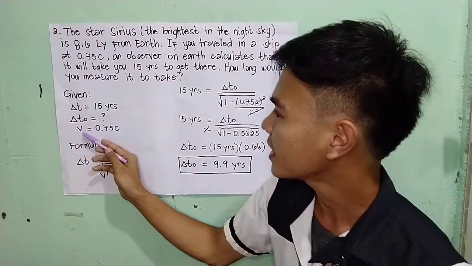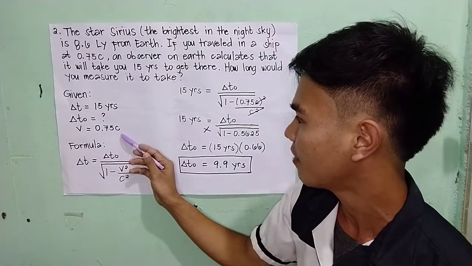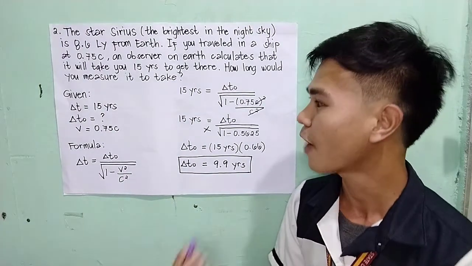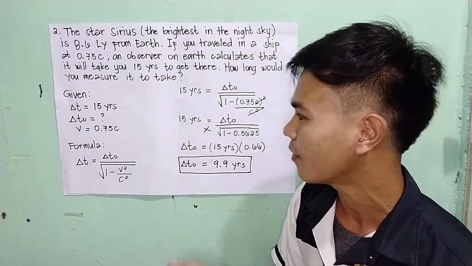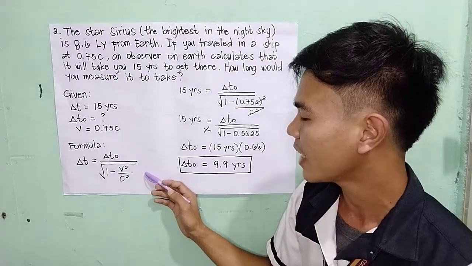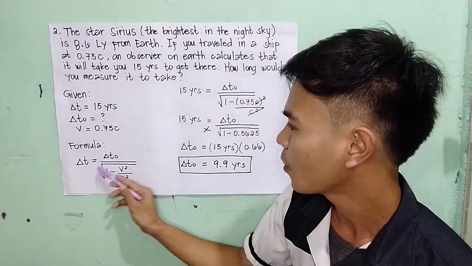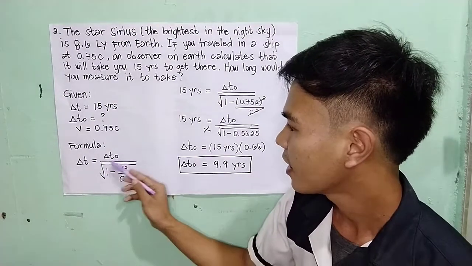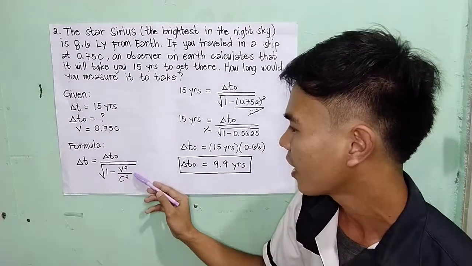And our velocity is equal to 0.75 the speed of light. So to find the value of our delta t-naught, we are going to use the formula for time dilation, which is delta t is equal to delta t-naught divided by the square root of 1 minus v squared divided by c squared.